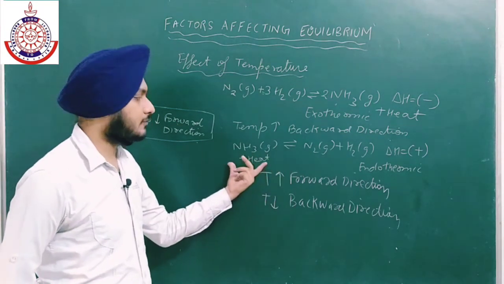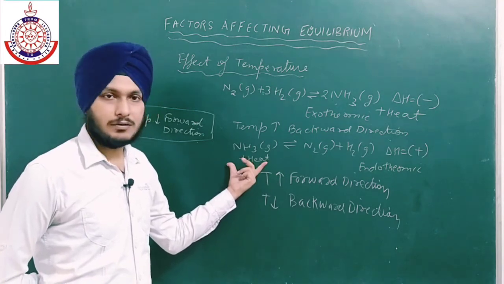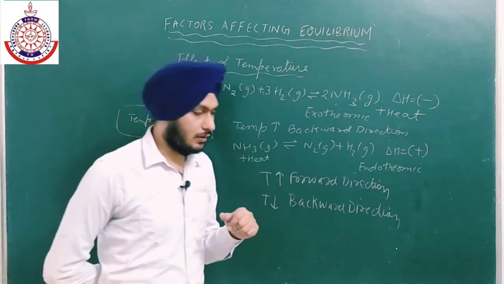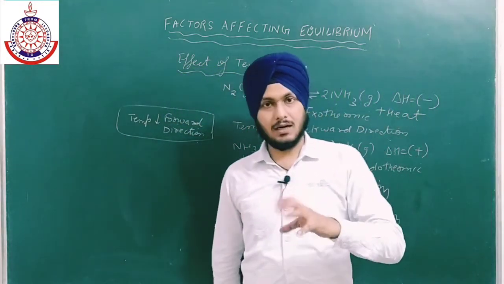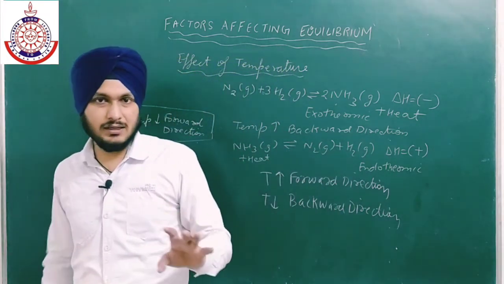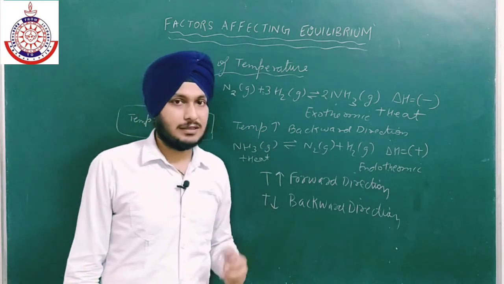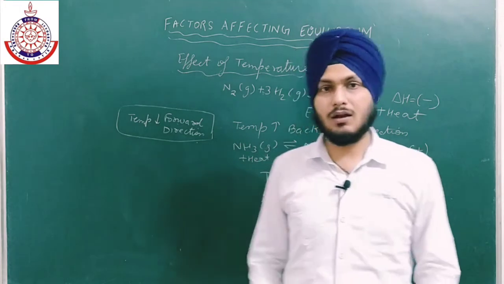The temperature is high on the reactant side in case of endothermic, because reactants are absorbing heat, and the temperature of reactants is more. So in case of endothermic reaction, we have to take high temperature. In case of exothermic reactions, generally, the Haber process also takes place at a very low temperature. We cannot take a high temperature, otherwise ammonia will not form at all. So this is all about temperature.